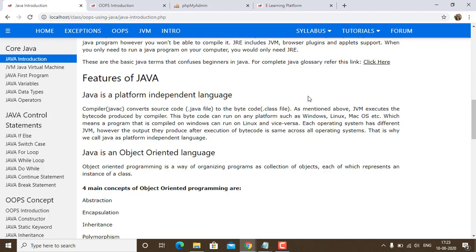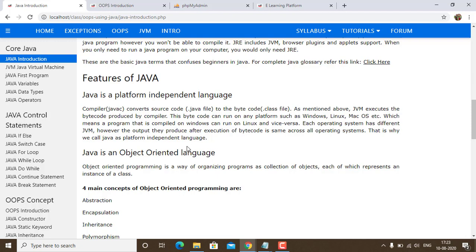Java is a platform independent language. Compiler Javac converts source code, the .java file, to the bytecode, also called the .class file. As mentioned above, JVM executes the bytecode produced by the compiler, and this bytecode can run on any platform such as Windows, Linux, or Apple operating system, which means a program that is compiled on Windows can run on Linux, and vice versa. Each operating system has a different JVM.